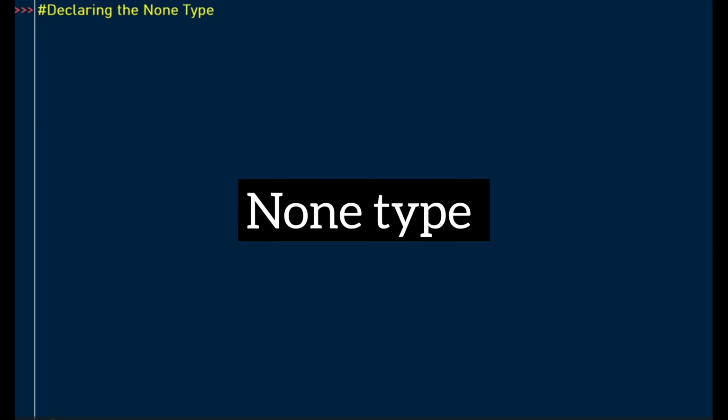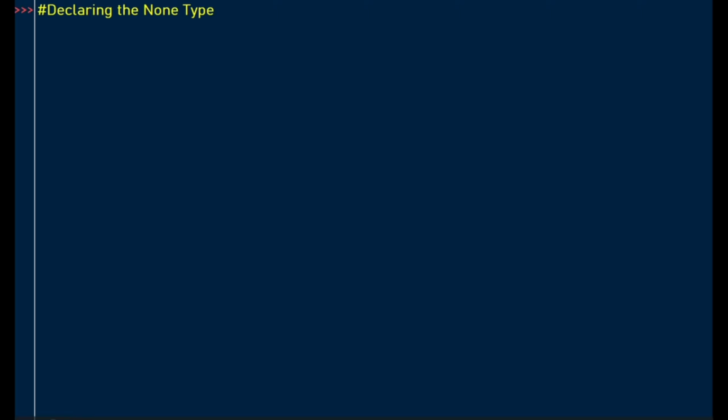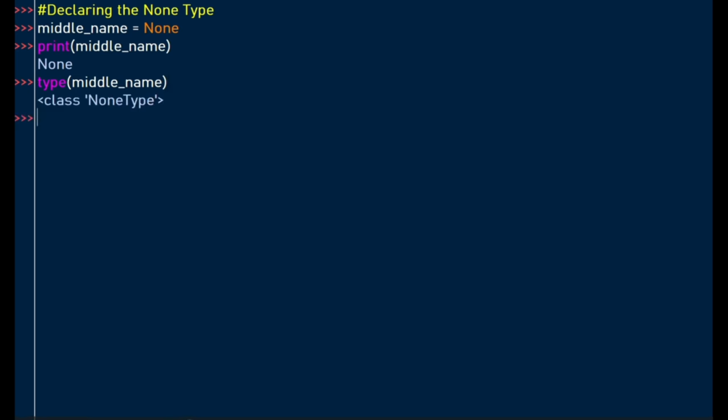The none type, we're talking about a special value which represents nothing or no value. We're going to look at 4 situations where we can apply the none type. We can declare the none type by using the none void as a value for this variable called middle name. So we just assign the value of none, print to see the value of this variable called middle name, see that the value is none, then verify the type by using the type function of this variable called middle name. So the type is none type.